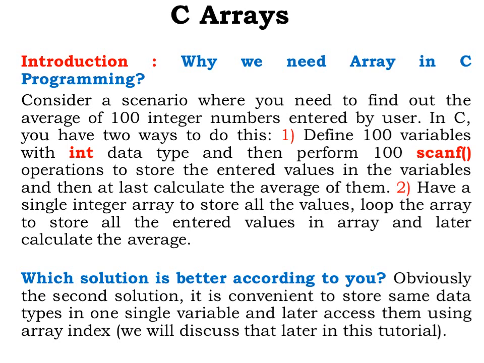The second method is to have a single integer array to store all the values, then loop the array to store all the entered values in the array and later calculate the average.